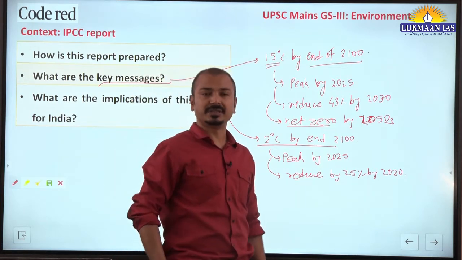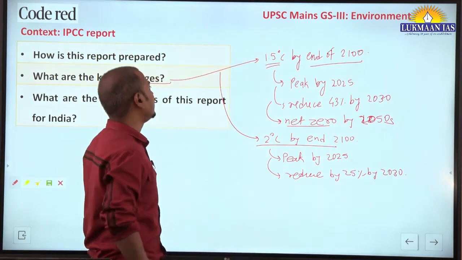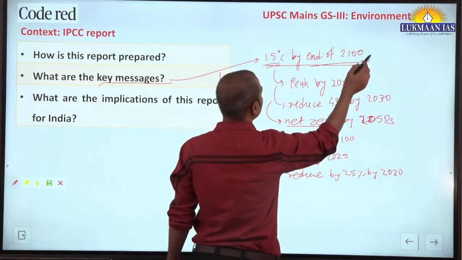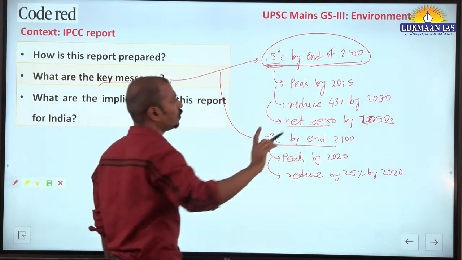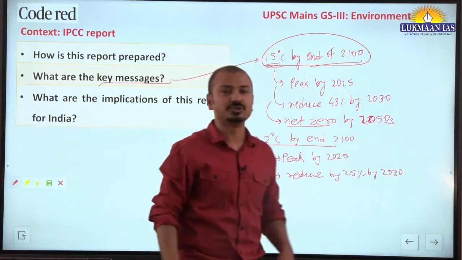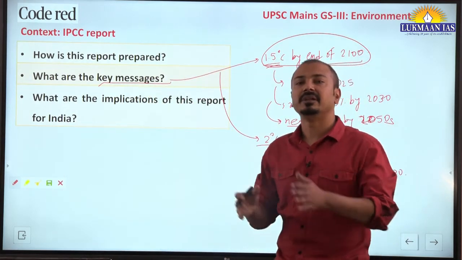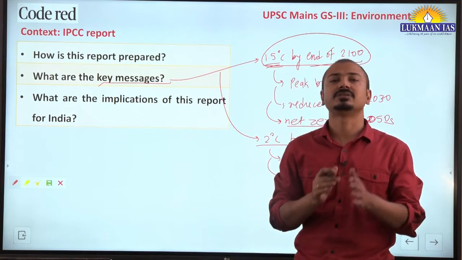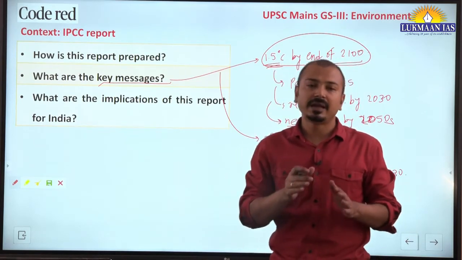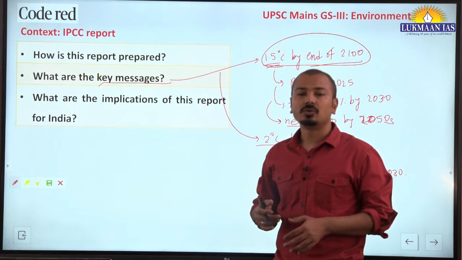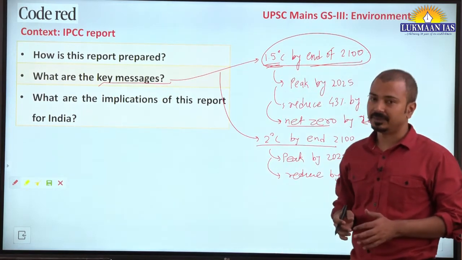These are the different scenarios given. Even if we achieve 1.5 degrees Celsius by the end of this century, the report says that there will be some irreversible consequences of such global warming, and it will take a lot of time to recover from them.